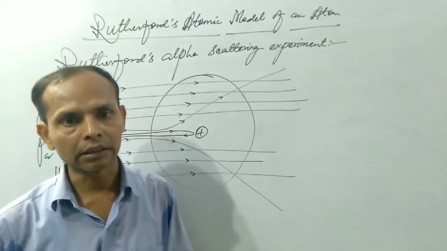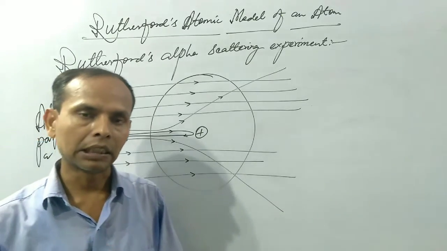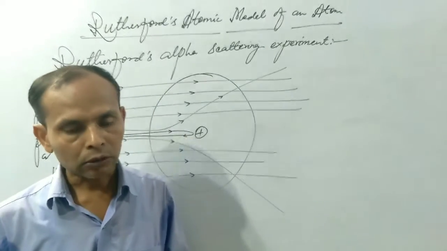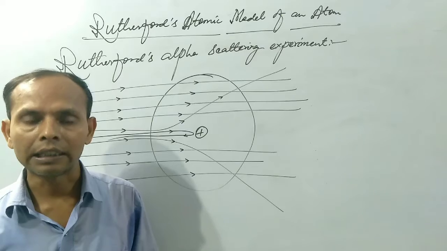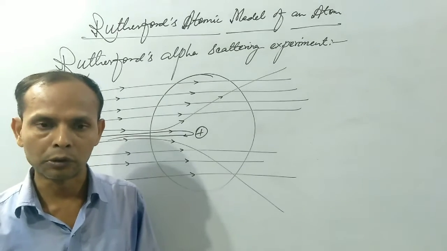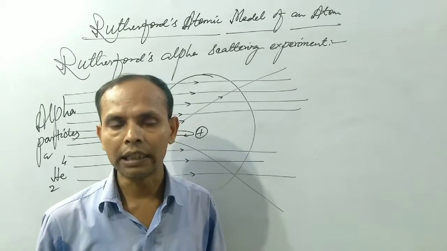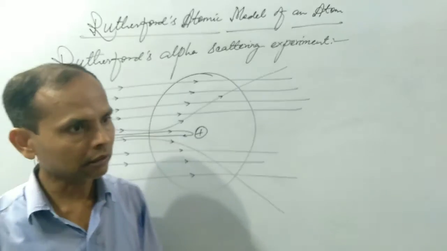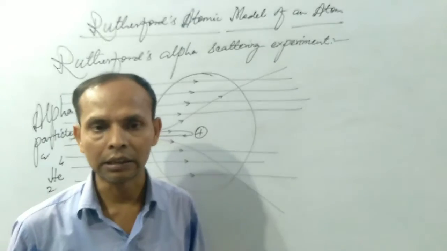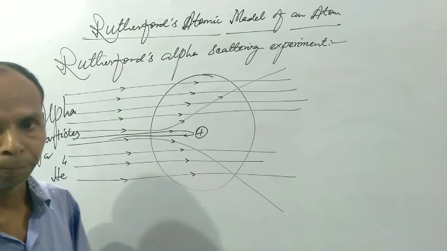In previous classes, we have already told you about the smallest particle, the atom, and its fundamental particles, and the discoveries of fundamental particles like electron, proton, neutron, as well as the relative mass, relative charge, absolute mass and absolute charge of the respective particles. After knowing about the atom and its subatomic particles, their charges and masses, the next topic will be Rutherford's atomic model.